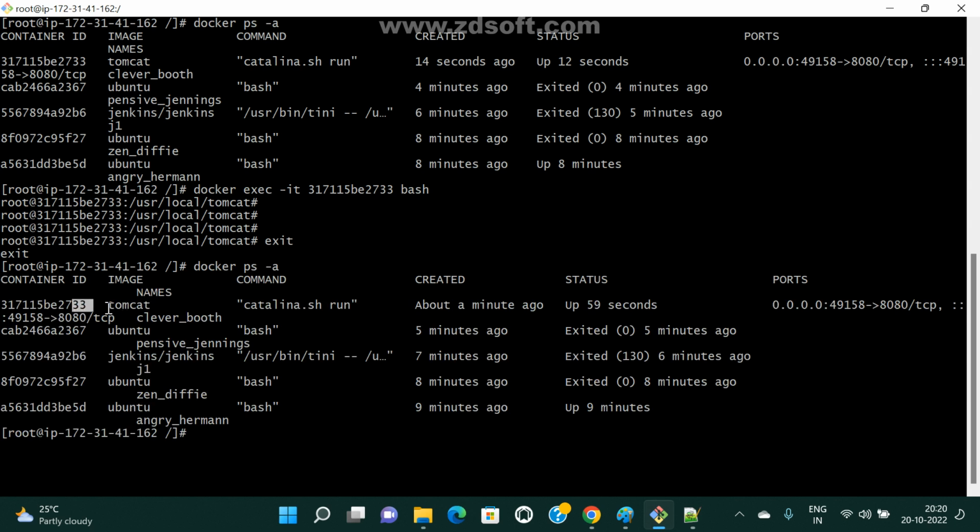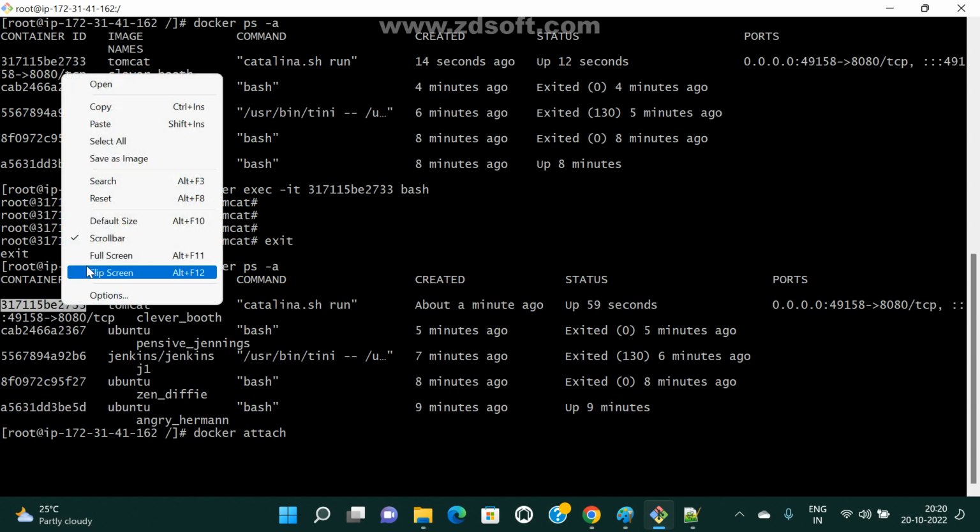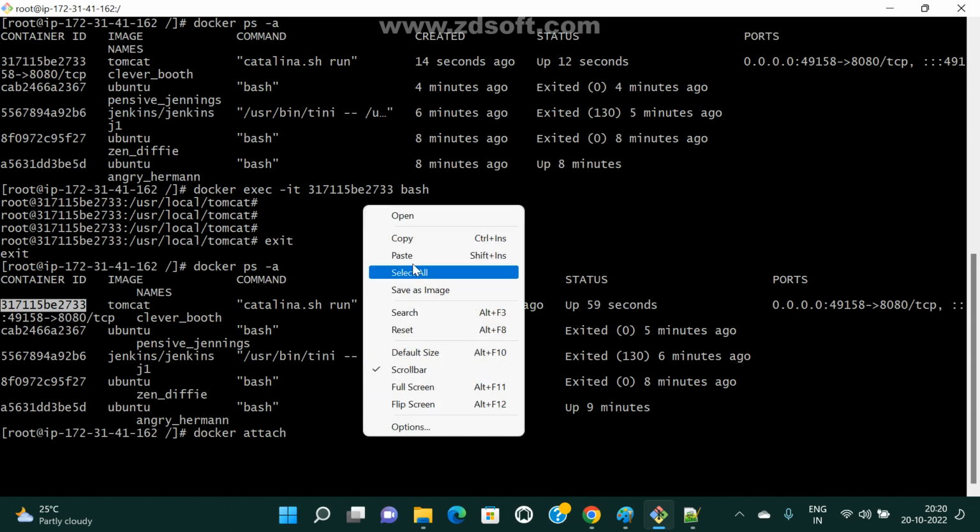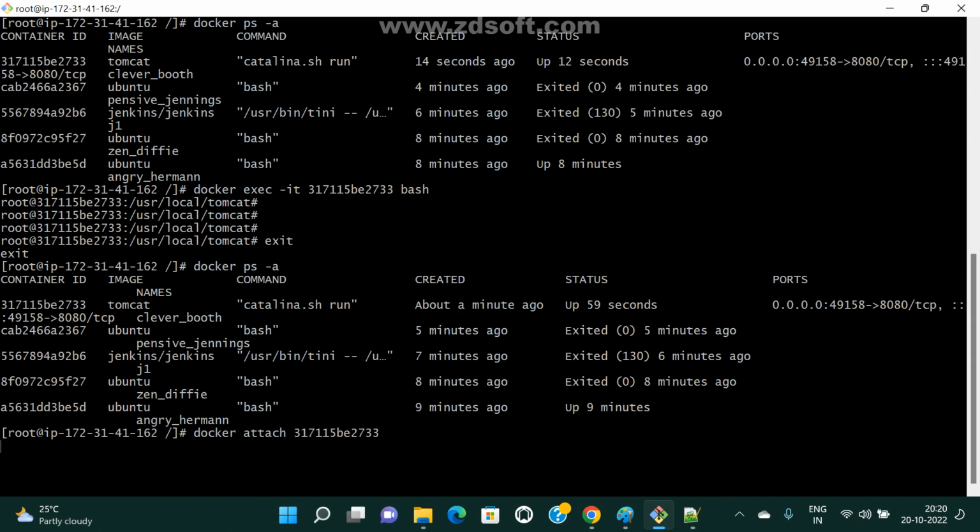docker ps -a: the Tomcat server is still running. Now I can use docker attach, though that prompt is already opened. Again I want to connect to the same thing, so I use docker attach with my container id. The prompt is different, but we can pass something here. If I want to connect to the same prompt, in that case also we can use the attach command.